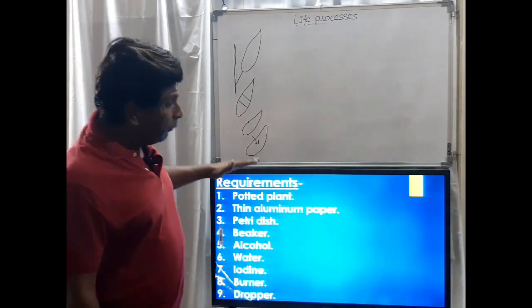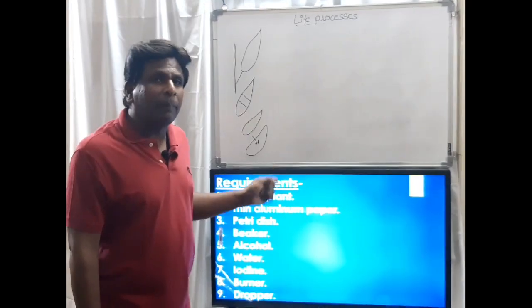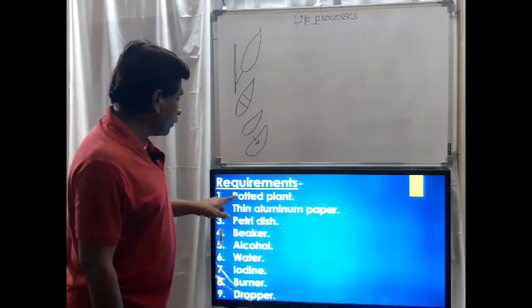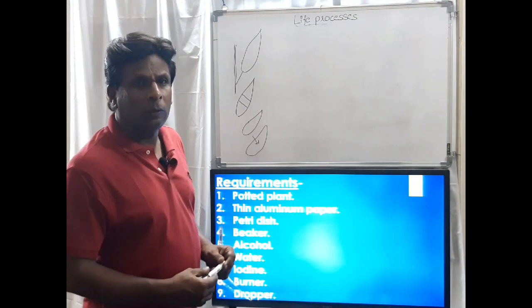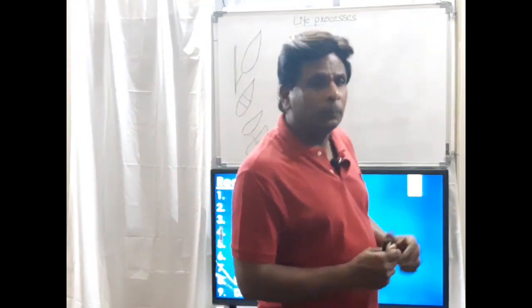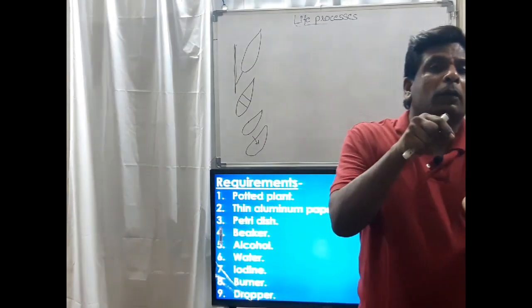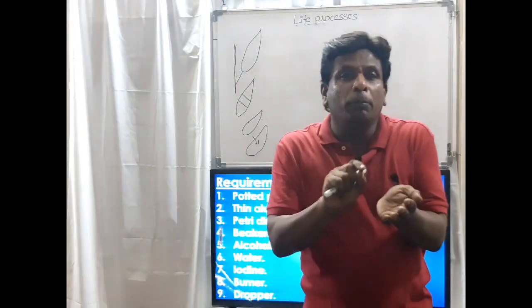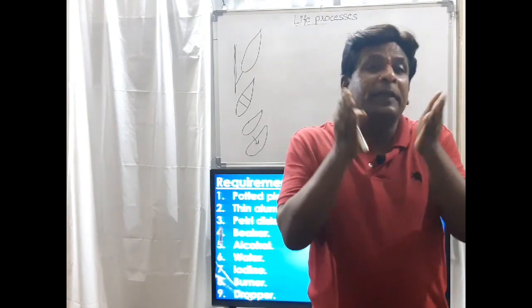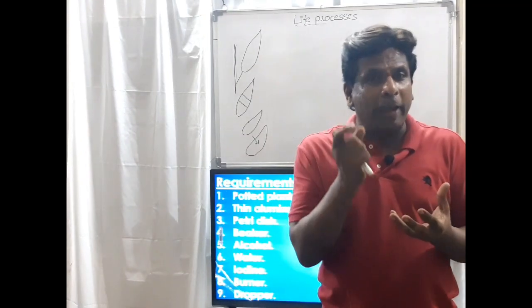Okay, friends, when we are going to start the experiment, we need some apparatus. Those are, first one is a potted plant. What is a potted plant? We have a green plant in a pot. That plant should be in the pot.